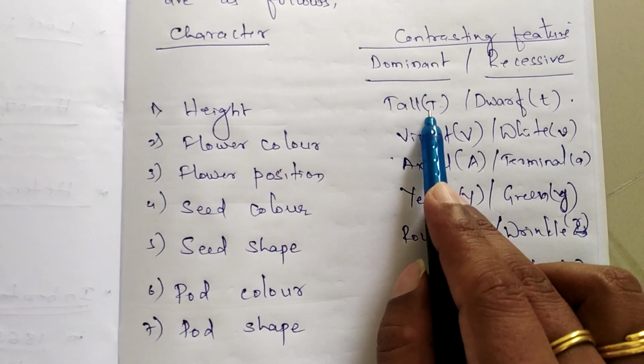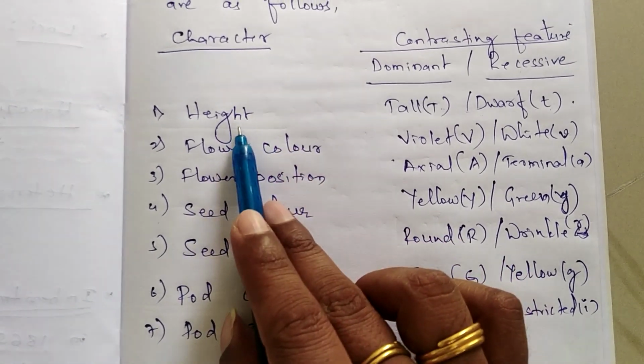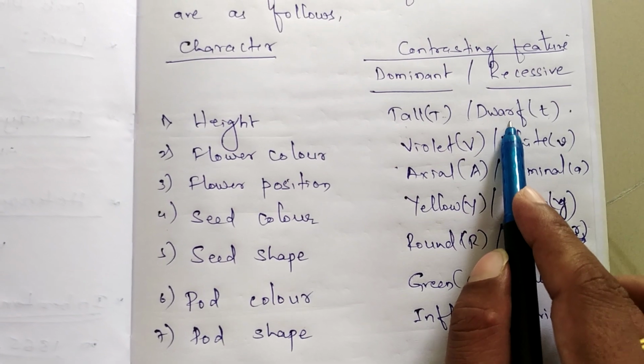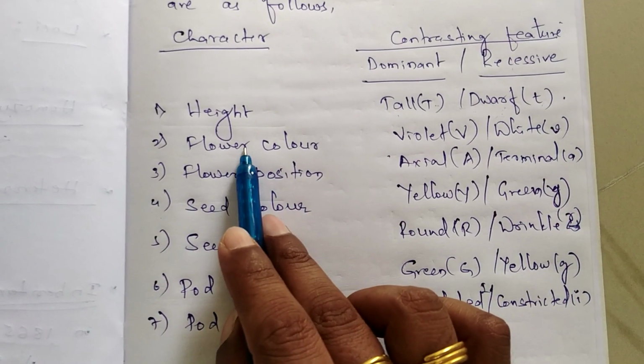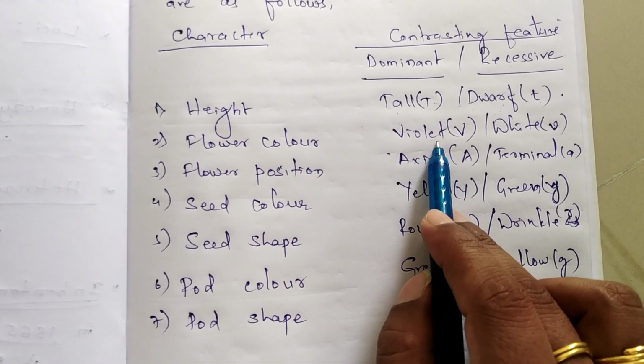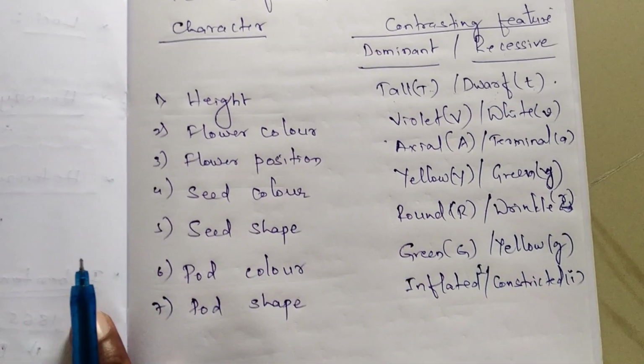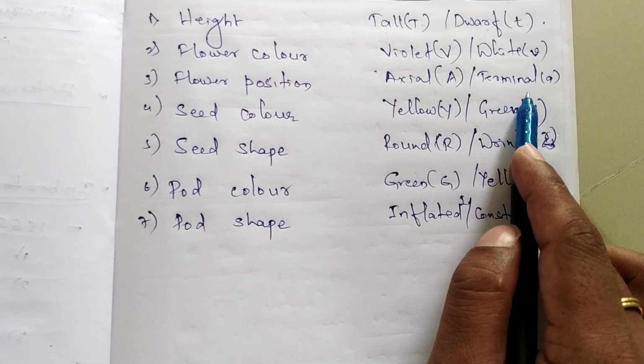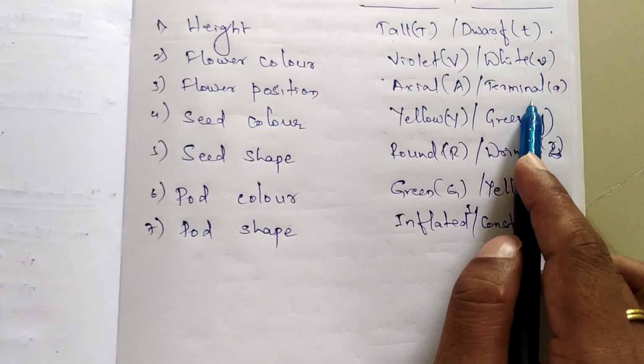When we consider the height of the plant, the plants may be tall or short, or dwarf. Flower color, the flowers may be violet or white. Flower position, the flowers may be produced at the axial region or at the terminal region.